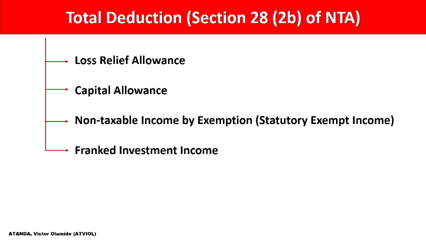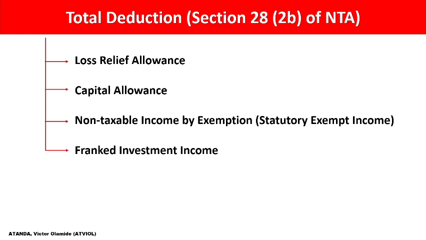When you receive a dividend and that dividend has already suffered a withholding tax, such dividend should not be subject to further tax again, and the dividend is going to be considered as a franked investment income, so it's going to be subtracted. Don't forget, under normal circumstances, the dividend has already been captured as part of our taxable income, and it has already suffered withholding tax. As a result of that, we should exempt it from further tax.